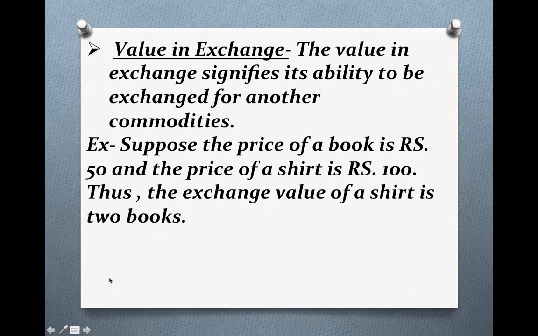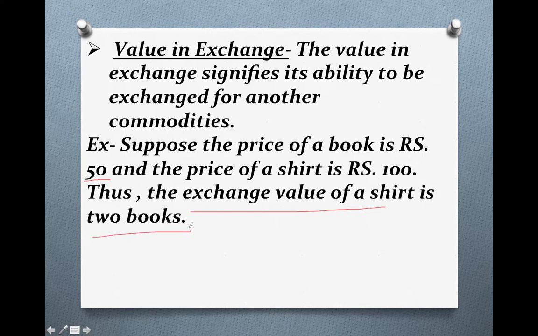Next part is value in exchange. Value in exchange signifies its ability to be exchanged for other commodities. So value in exchange means the commodity which can be exchanged for another commodity. Just understand with the help of an example. Suppose the price of one book is rupees 50 and the price of one shirt is rupees 100. So if you want to purchase a shirt, you need the price of two books. So the exchange value of a shirt is two books.